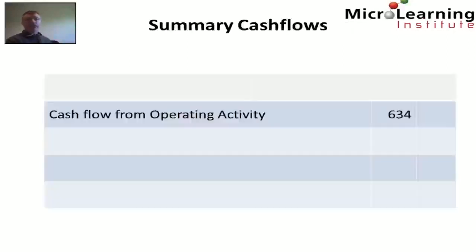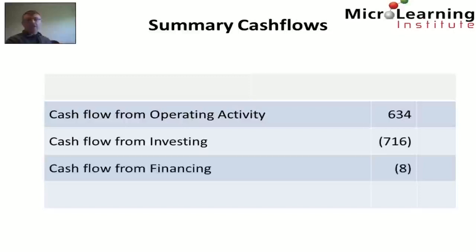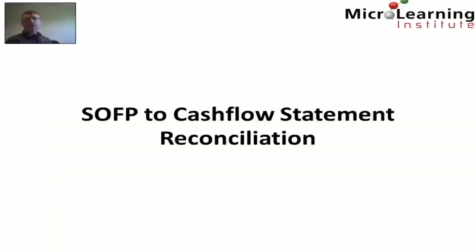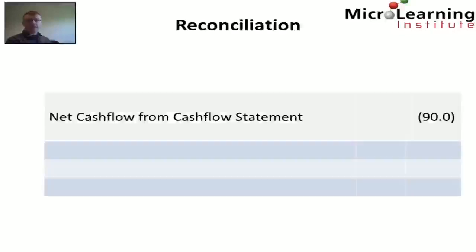So our summary cash flows now: our cash flow from operating activities is $634 million in. Our cash flow from investing activities is $716 million out, and our cash flow from financing activities is $8 million out. So the net cash flow in the period is $90 million of a cash outflow from the business. Now we can reconcile that with the movements on the cash balances from the statement of financial position.